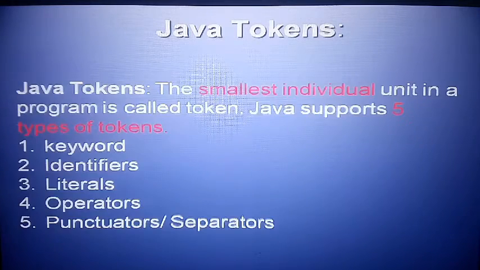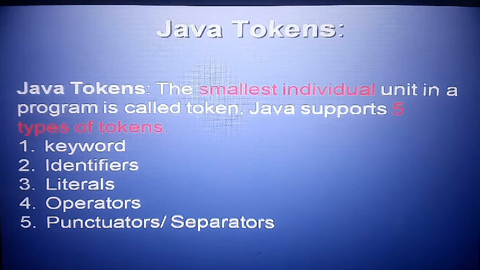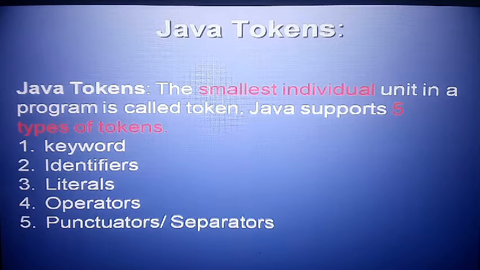Third point, Java token. This is most important. So what is a token? Token means the smallest individual unit in a program is called a token. Java supports 5 types of token. Again I am repeating, what is a token? Token is the smallest individual unit in a program. And here are the 5 types of tokens. Number 1, keywords. Second, identifier. Third, literals. Fourth, operator. And fifth, punctuator and separator. I will discuss them separately.